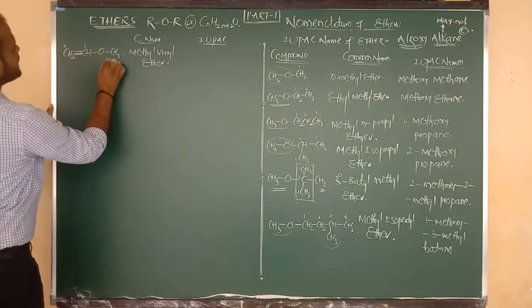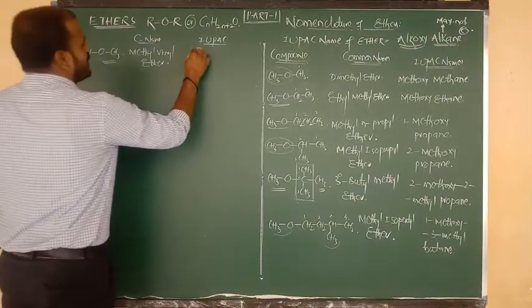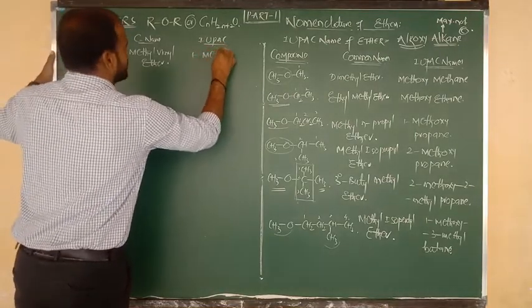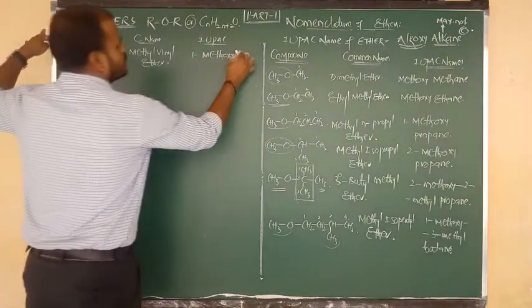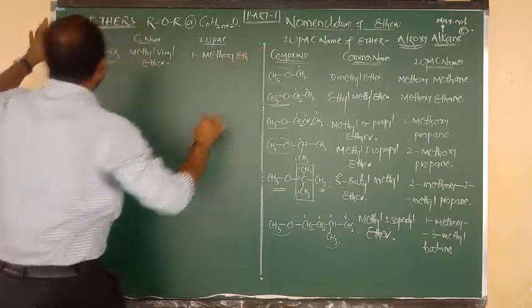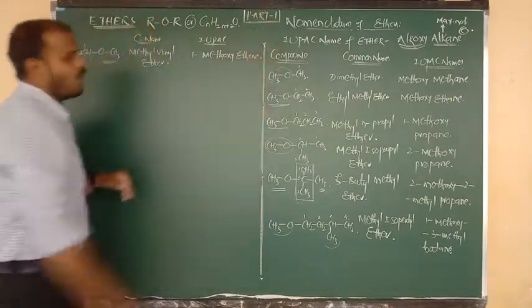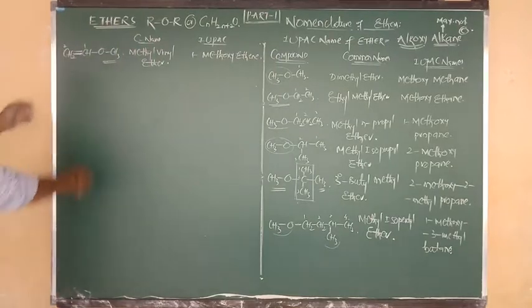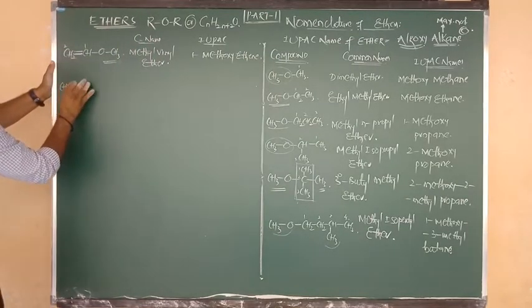So what is the side chain? Methoxy is the side chain. Methoxy position is 1. So the IUPAC name starts with 1-methoxy. The remaining root word is 2 carbons, which is eth, and it contains a double bond, so the primary suffix is e. 1-methoxyethane. Good.